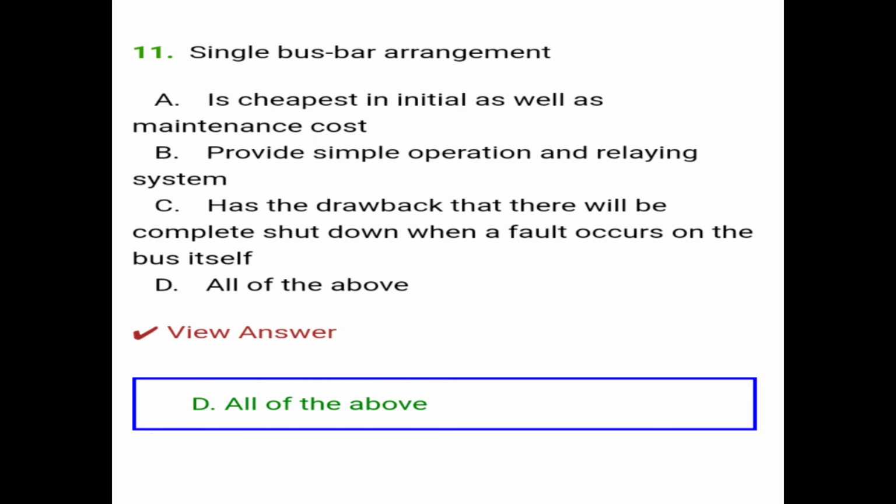Question number 11 is, single bus bar arrangement is cheapest in initial as well as maintenance cost, provides simple operation and relaying system, has the drawback that there will be complete shutdown when a fault occurs on the bus itself, or option D, all of the above. So the correct answer is option D, all of the above. Means single bus bar arrangement is A, B and C. All the three options are correct.